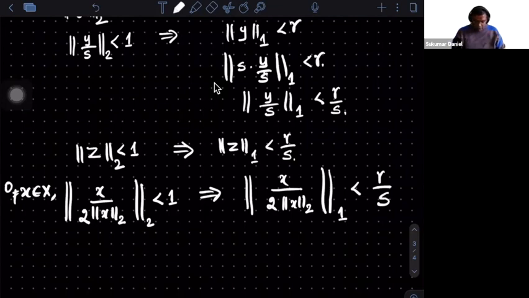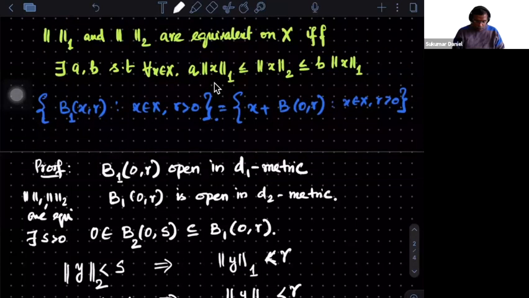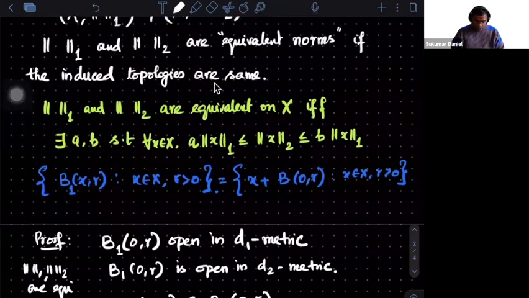Now simplify and tell me what you get. If I take the norm, the numerator will have the 1 norm. The 2 times norm of x in 2 norm are all constants, so I can push them out. So I get norm of x in 1 norm is less than 2R by S times norm of x in 2 norm. Do you see the constant? Remember what we are trying to do. We started with the definition that norm 1 and norm 2 are equivalent, and we need to produce a and b. Did we get anything?